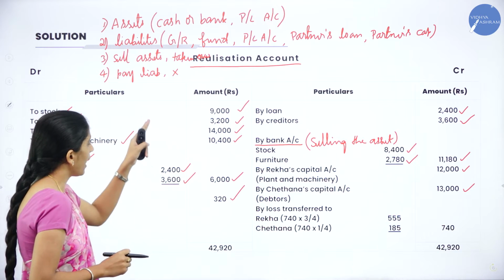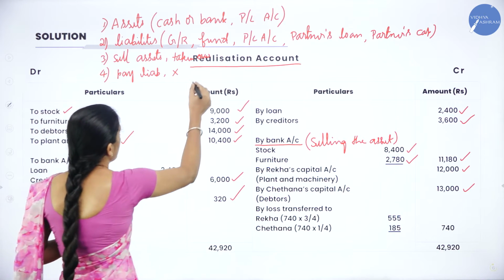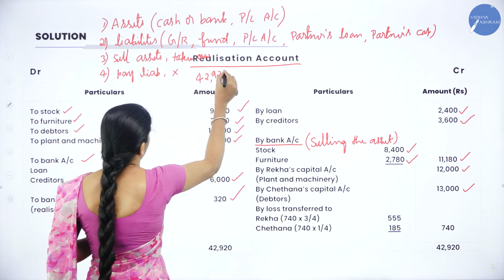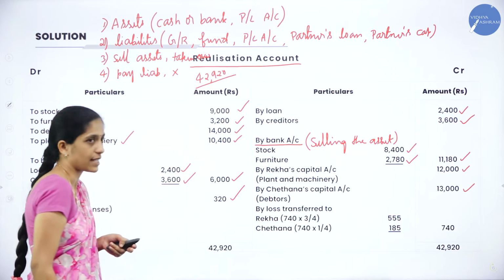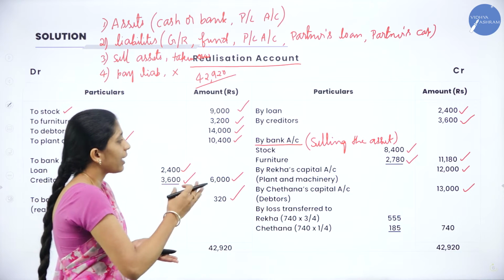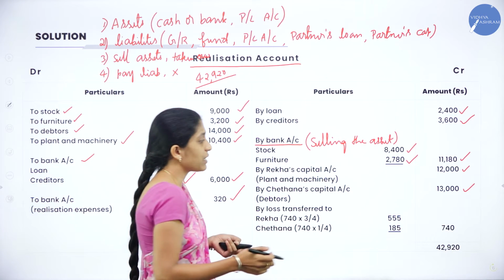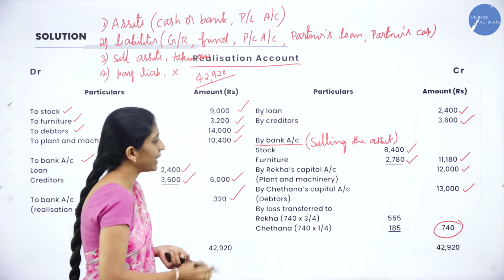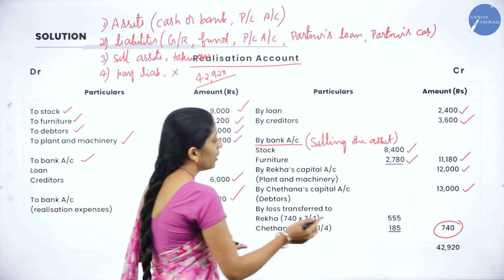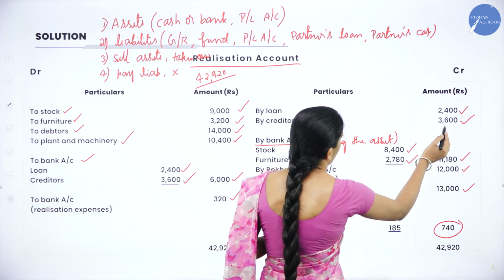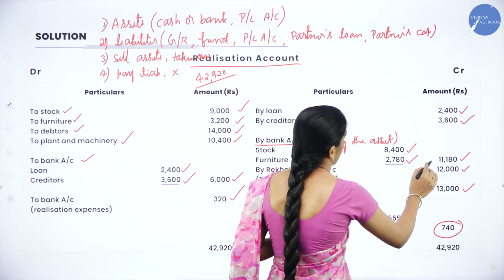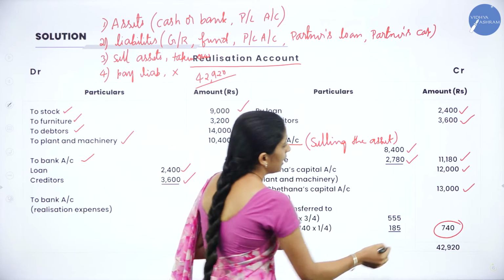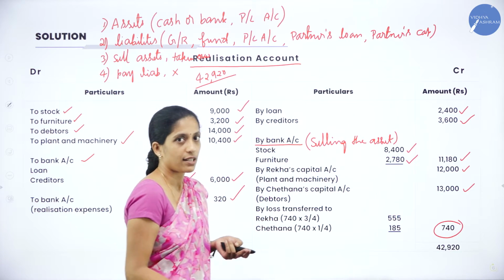Now, when you add all the debit side, you will get 42,920. That is the total of the debit side. Coming to the credit side, there is a difference of 740. So we will record 42,920 on both sides. Then 42,920 minus 2,400 minus 3,600, 11,180, 12,000, 13,000. If you deduct, you will get a 740 difference.